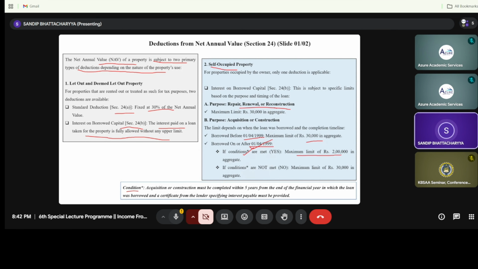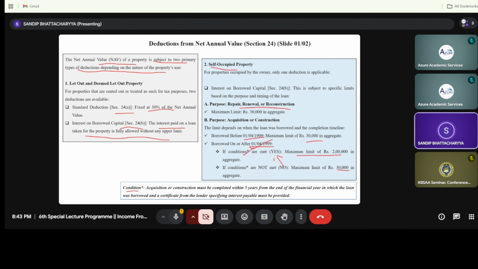If your loan has been taken for the reconstruction purpose and the loan is after 1.4.99, we will get a maximum of 2 lakh, whether it is a self-occupied or a let-out house property. But there is another provision, where the maximum amount of deduction is 30,000. If the condition doesn't meet, that is, if your loan is taken after 1.4.99 but it is taken for repair or renovation purpose, then the maximum 30,000 will get the benefit, right?